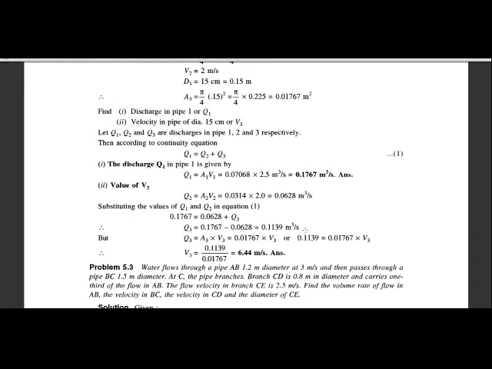The area we have already calculated, and the velocity we have to calculate. So V is equal to Q upon A, and V3 is equal to Q3 upon A3, which is equal to 6.44 meter per second.